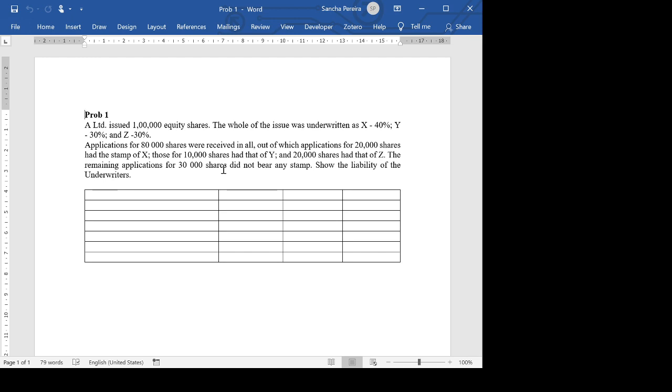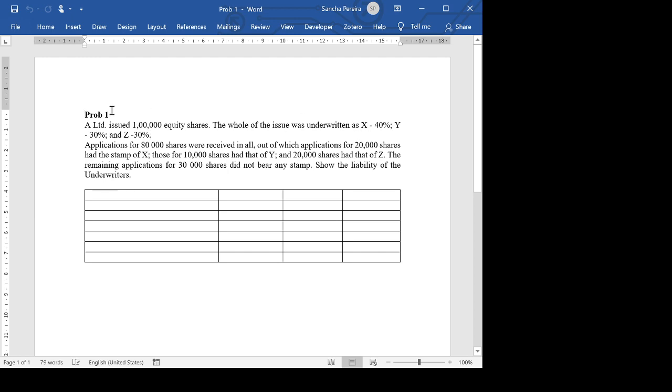And they've given here the percentage 40%. X is taking responsibility for 40%. What's the meaning of this? The whole of the issue was underwritten. That means the entire issue was underwritten. X took responsibility for 40%, Y took responsibility for 30%, and Z took responsibility for 30%.